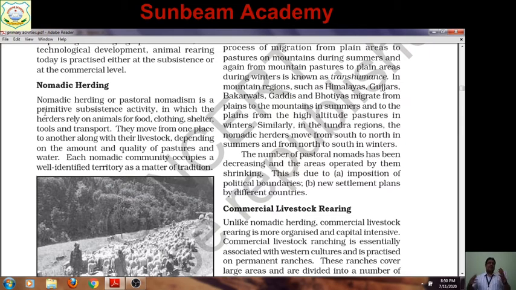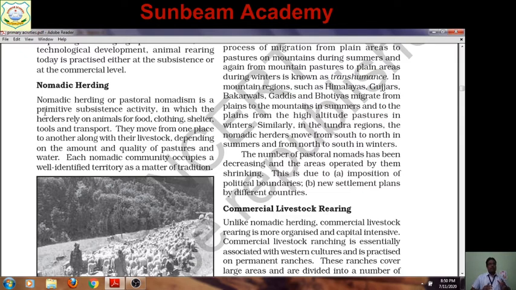Like Bedouins and Tuaregs of the Sahara, they rely on camels. They move from one place to another along with their livestock. Livestock means these animals, depending on the amount and quality of pastures. Because after grazing, if the grasses are finished, they are again searching for new pasture land, again searching for new water resources for their cattle as well as for themselves.